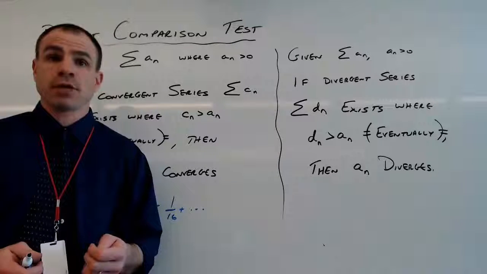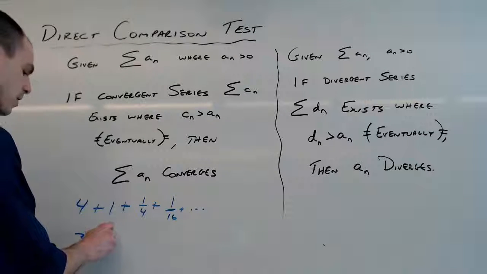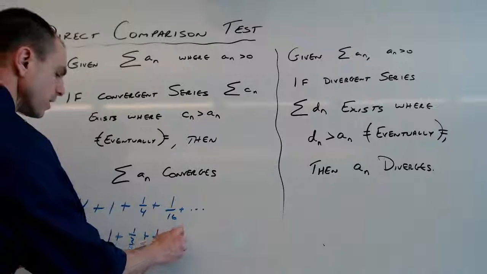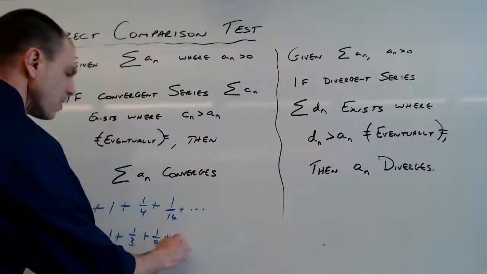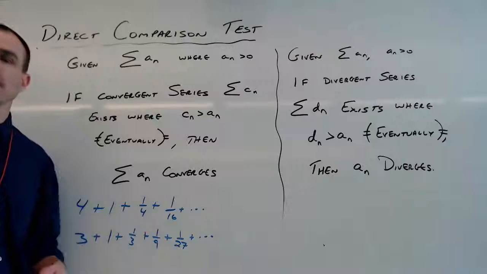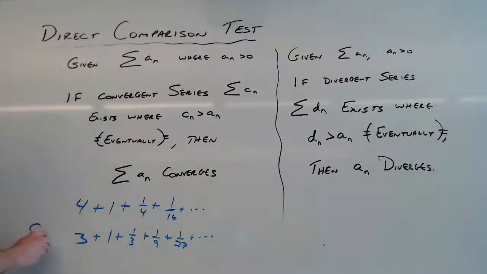But we do know another series which does converge: the series 3 plus 1 plus a third plus a 9th plus a 27th. We know that series converges. Since this is our C sub n, the series that we know converges, this is our A sub n. We don't know whether it converges or not, so we got the question mark there.